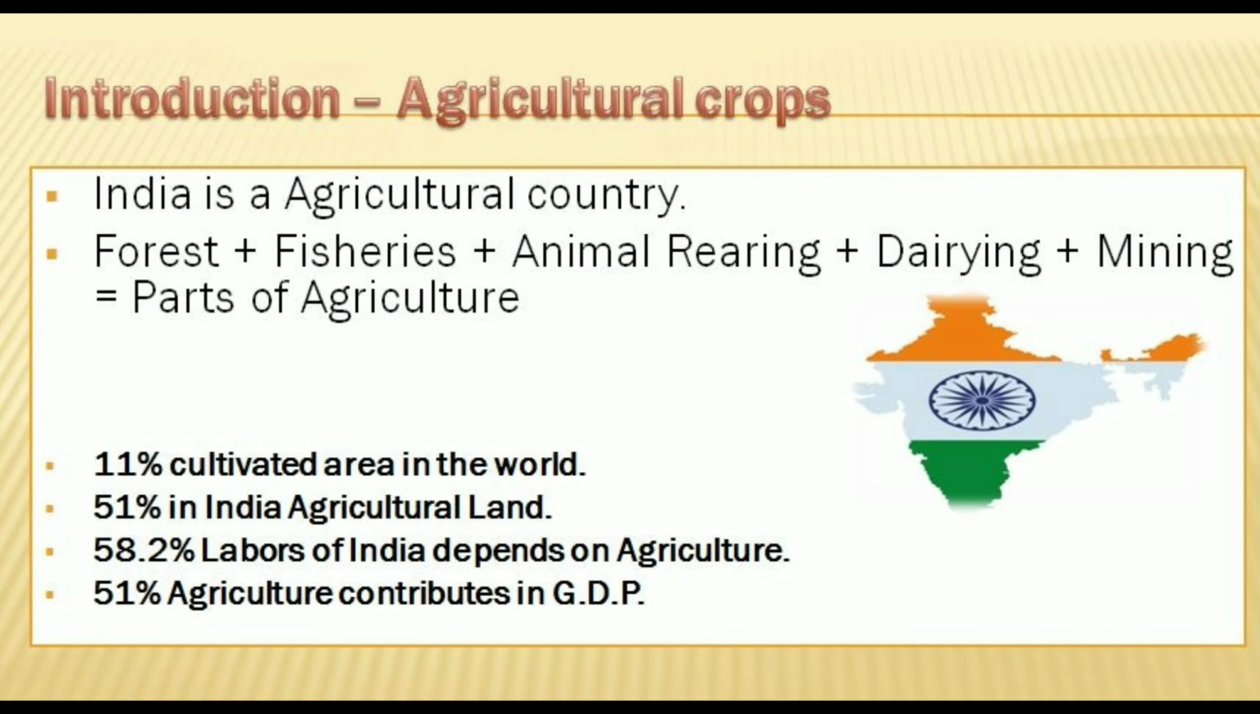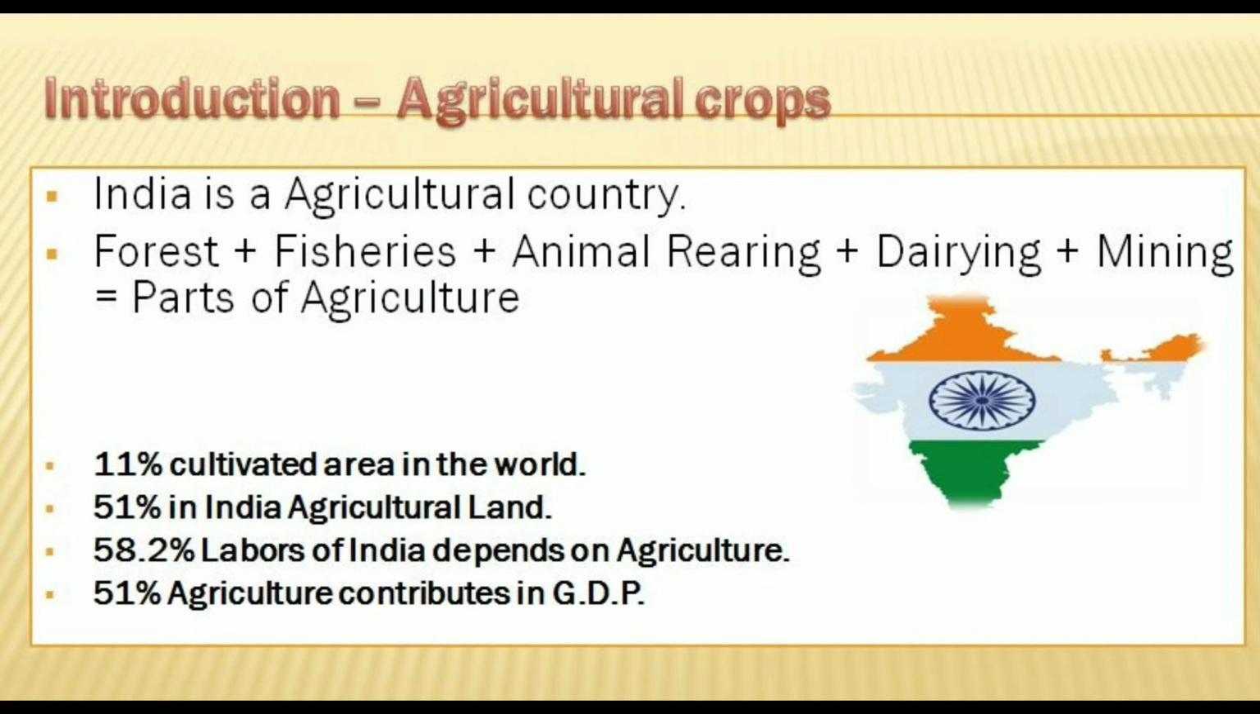India is an agricultural country. What all comes under agriculture? Forest, fisheries, animal rearing, dairying, and even mining also come under agriculture. Means these all are parts of agriculture.